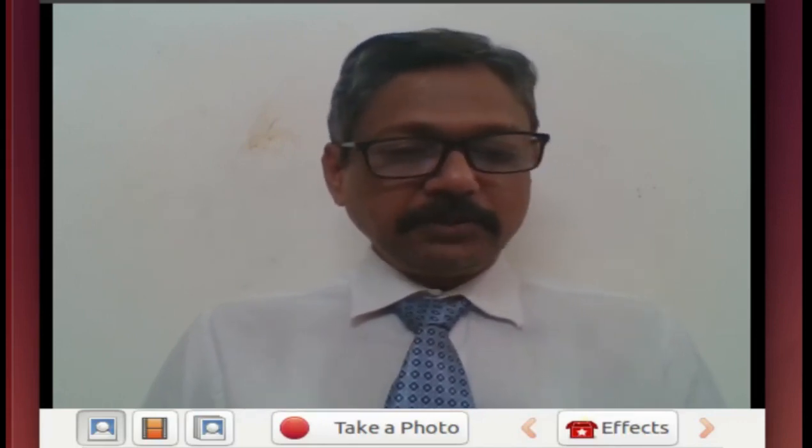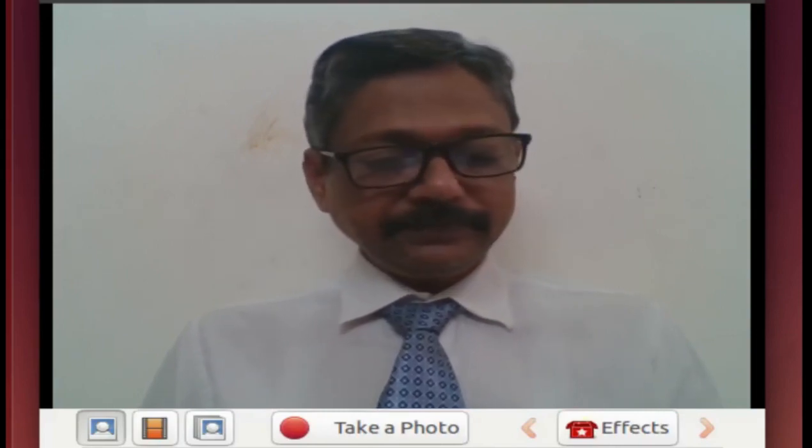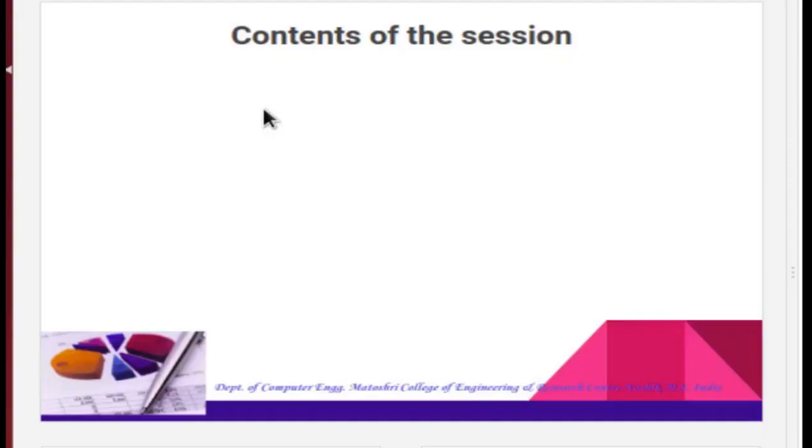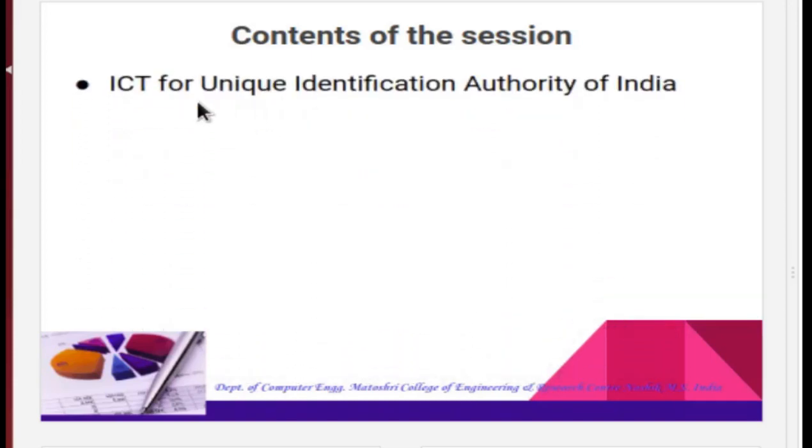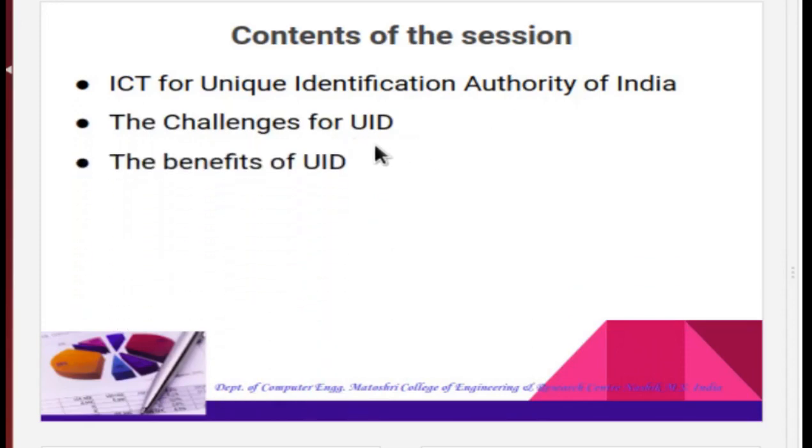Next we will see the contents of the session. We just saw the importance of ICT and its role. Today we will discuss ICT for the Unique Identification Authority of India. Then we will see the challenges for the UID, then the benefits of UID, then the mechanism of Aadhaar card.